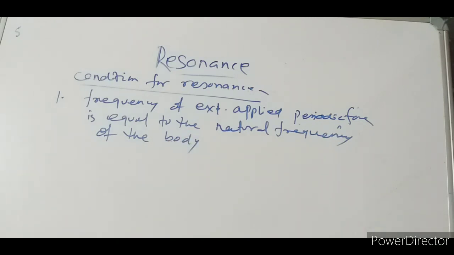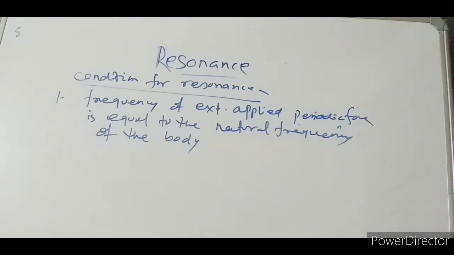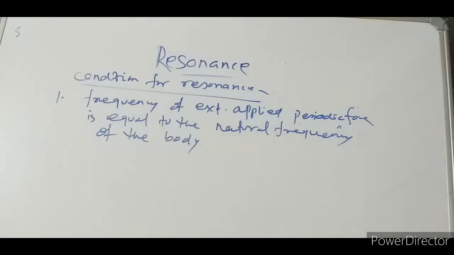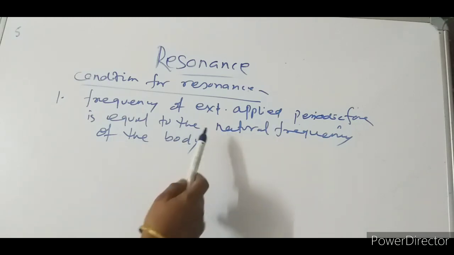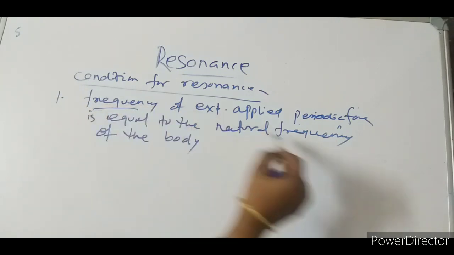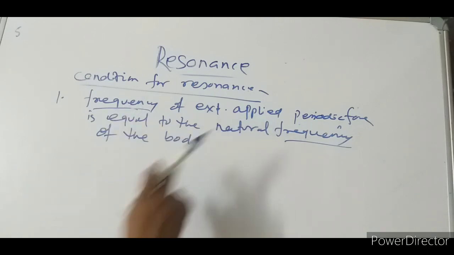What mistake do children make here? They write the frequency of the externally applied periodic force is equal to, or they write the natural frequency of the body is equal to the external periodic force. Here you have to mention both frequencies. Otherwise it seems easy, but while writing you have to pay attention to certain conditions, certain words.